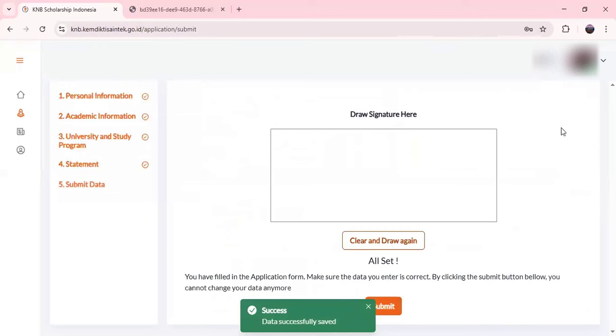And here all your information is now entered successfully, and the only thing that you have to do now is draw your signature here. You can use a laptop with a mouse, or you can log in to your application on your phone and do your e-signature on that. You can also use the clear and draw again option, and then this is where you will submit your application form.